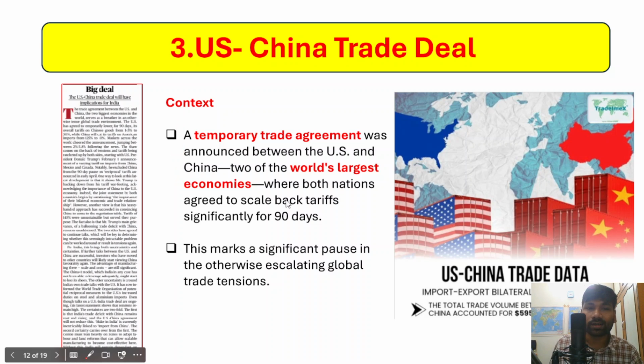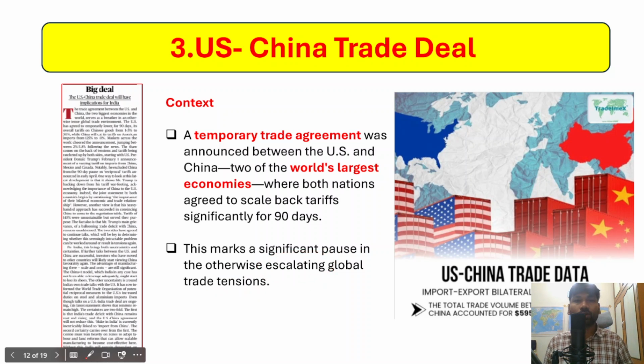Both China and the US agreed to scale back tariffs significantly for 90 days. This temporary trade agreement will work for 90 days, and within these 90 days they will discuss a more practicable, more plausible trade agreement, but they have decided to significantly scale back the tariffs that they had imposed previously. Therefore, this marks a significant pause in the otherwise escalating global trade tensions.